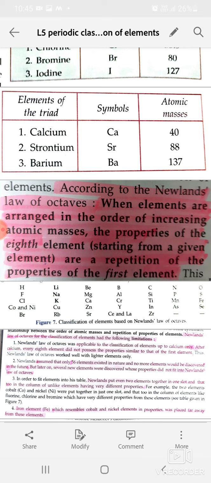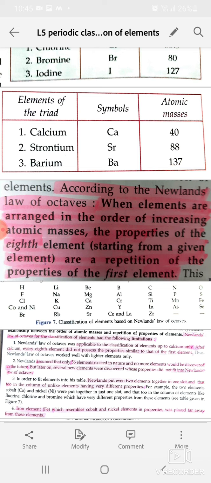Let us take another example to illustrate Newland's law of octaves. If we take beryllium as the first element, then the eighth element from it will be magnesium. And according to Newland's law of octaves, the properties of the eighth element magnesium should be similar to those of the first element beryllium. It has actually been found that beryllium and magnesium have similar chemical properties.